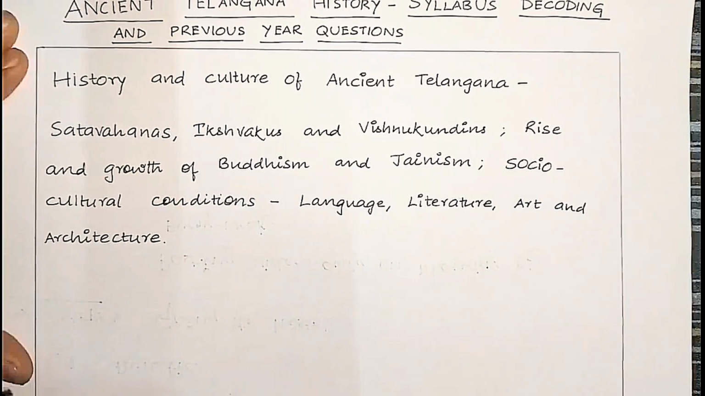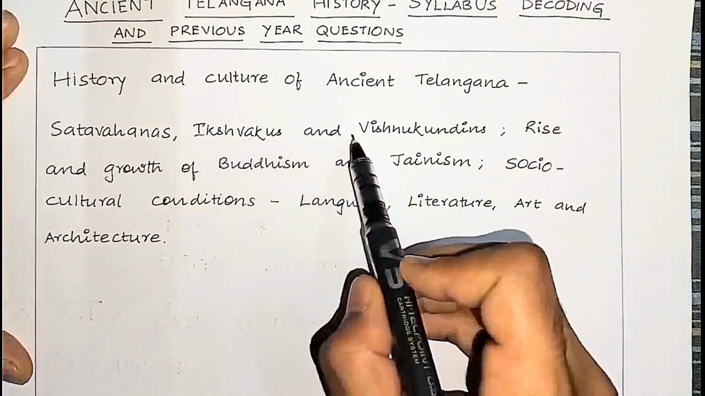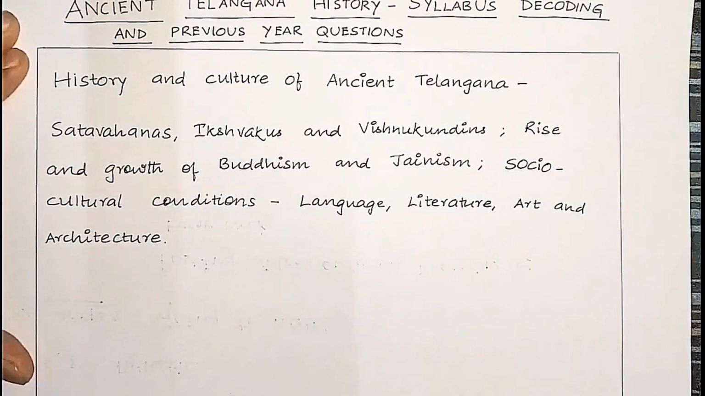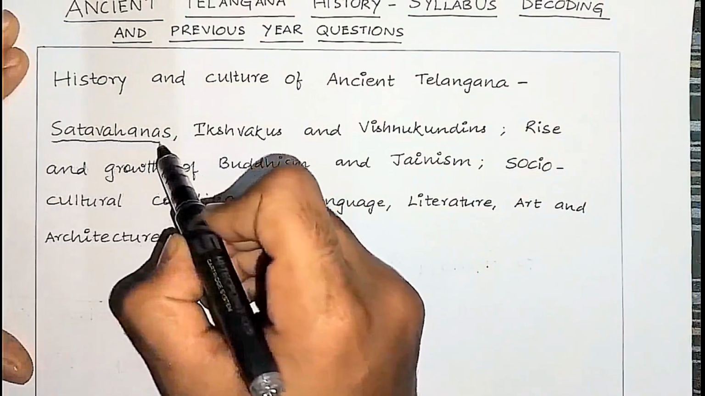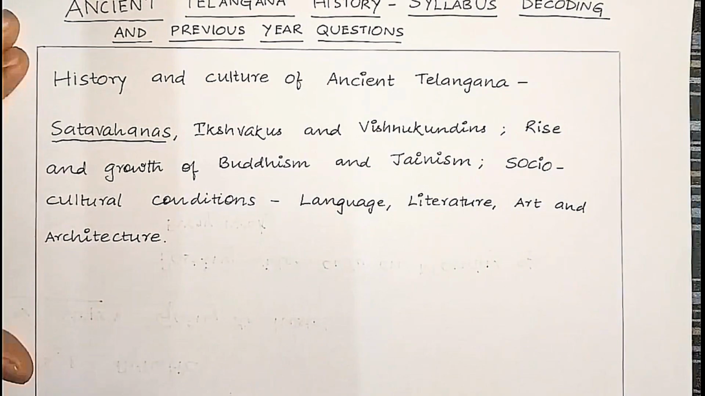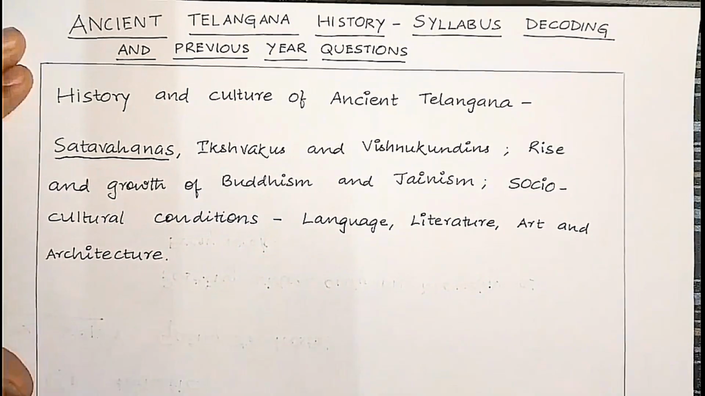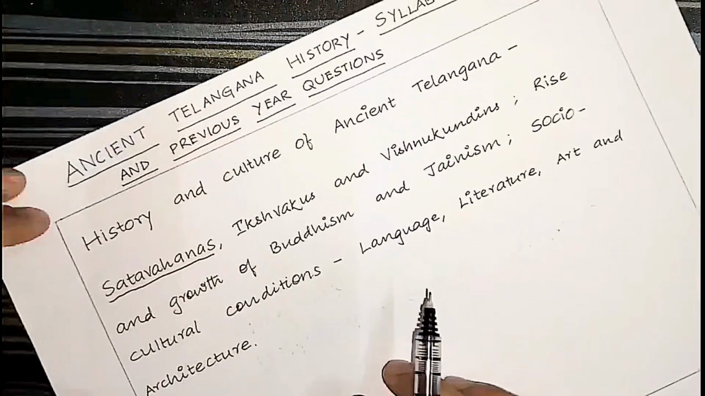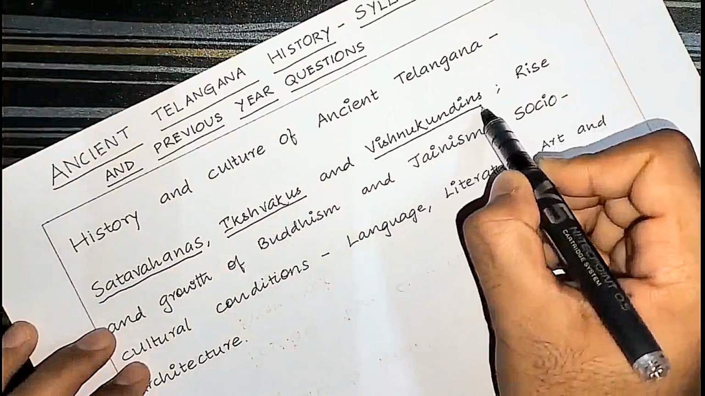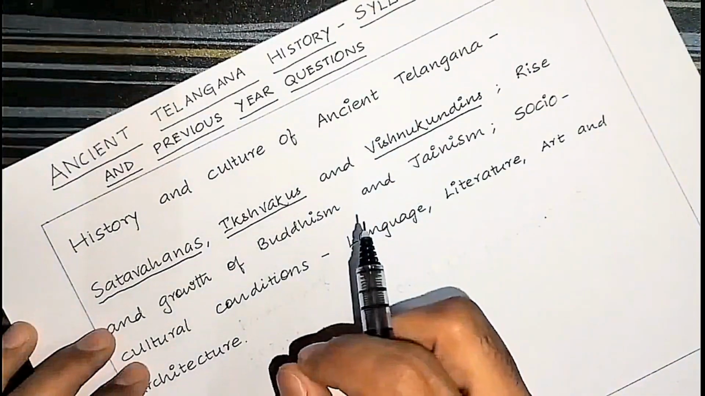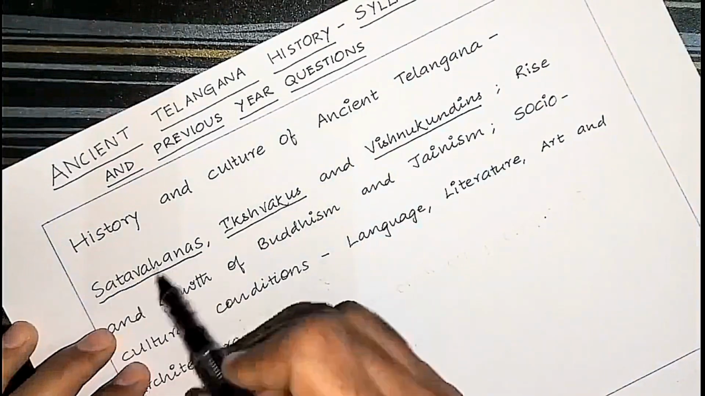In ancient Telangana, we have 3 important dynasties: the Shatavahanas, the Ikshvakus, and the Vishnukundins. Of these 3 dynasties, the Shatavahanas are of extreme importance. You cannot expect a paper on the history of Telangana without a question on the Shatavahanas. As far as the Vishnukundins and Ikshvakus are concerned, you have to look at them with generic details. You don't have to delve deep into them. The main important thing is the Shatavahanas.